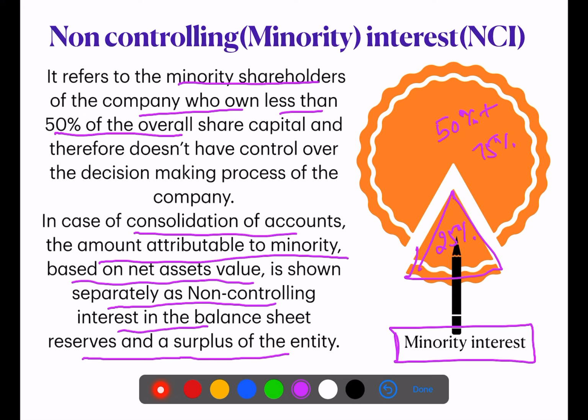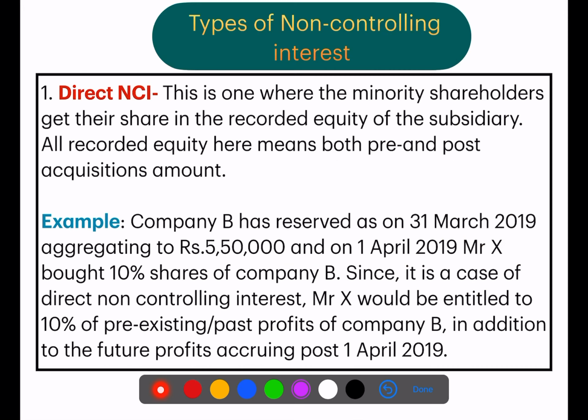Now next we have types of non-controlling interest. There are two types of non-controlling interest. First one is direct NCI and second is indirect. So first we have direct. Direct means where the minority shareholders get their share in the recorded equity of the subsidiary. Here recorded equity means both pre and post acquisition amount. How, I will tell you. Let's look at the example.